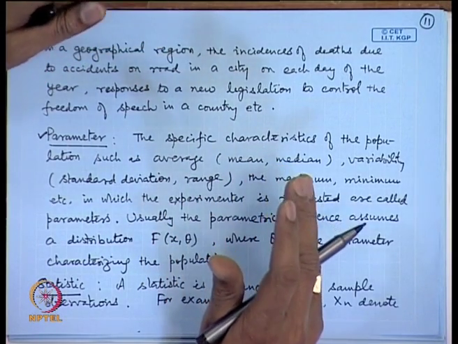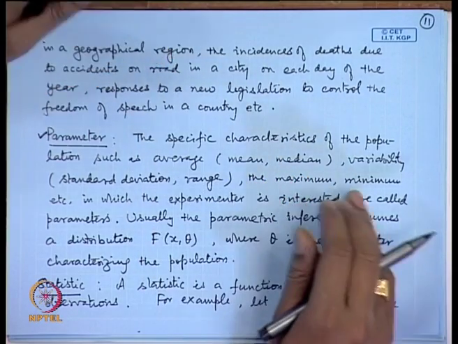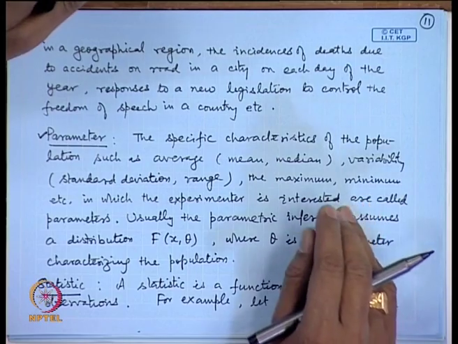Suppose it is determining whether the population is symmetric or not, maximum value, minimum value, etc. So, whatever the characteristics in which the experimenter is interested, the characteristics which are related to the population, they are called the parameters.